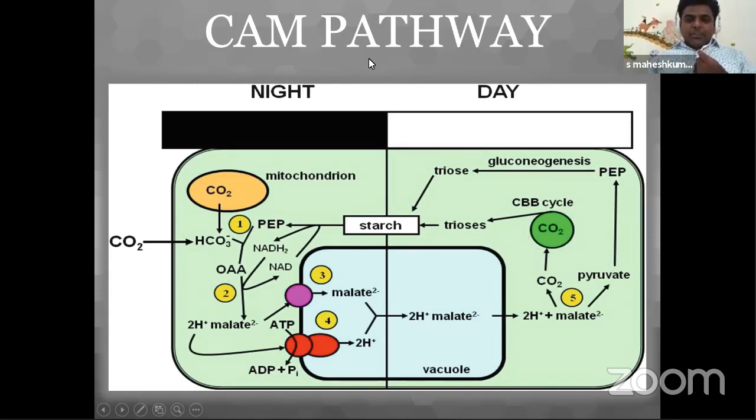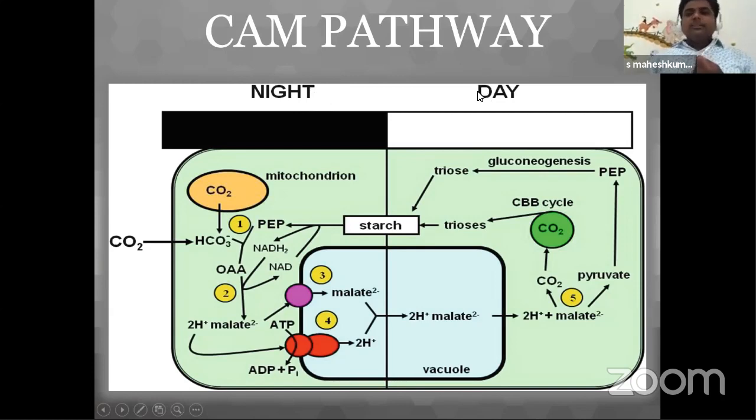So what is adaptation? Like C4, in cactus plants also there is adaptation. And this process runs in nighttime and daytime. The main difference compared to C4 and CAM: in C4, along with C3, it is happening in mesophyll and bundle sheath cells to go for more productivity. Now here, the difference is in time, nighttime and daytime.